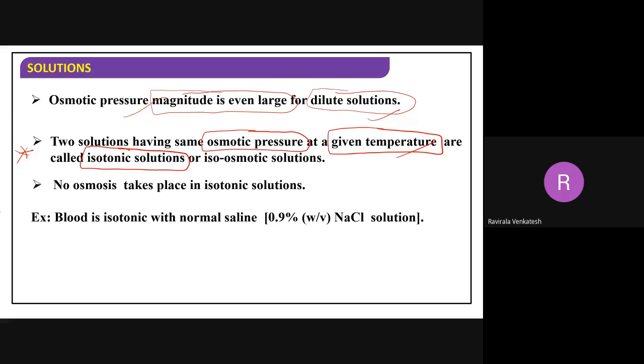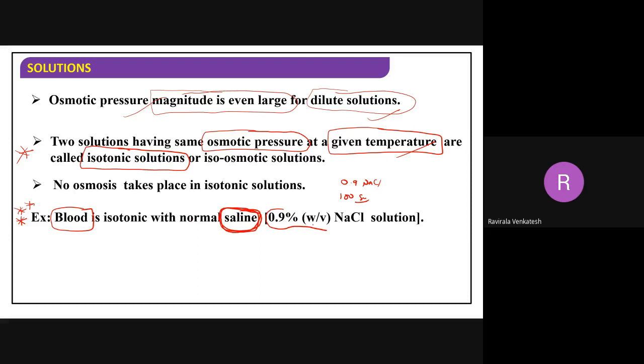Now, this is very, very important biologically. I'm comparing blood and saline water. Generally, in saline water, you take glucose, right? When you take saline, what happens here? Water only we are having, but we will have 0.9% w/v of NaCl. That means 0.9 grams of NaCl is present in 100 ml of solution.